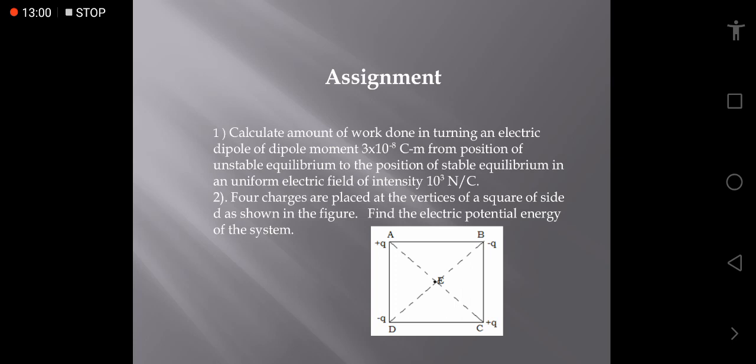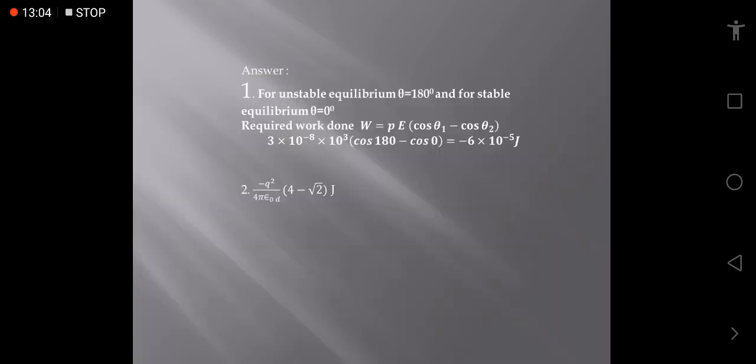So we know that the formula for potential energy or work done equals pE (cos theta 1 minus cos theta 2). For unstable equilibrium, theta equals 180 degrees, and for stable equilibrium, theta equals 0 degrees. By putting these values, we get minus 6 into 10 raised to the power minus 5 joule.